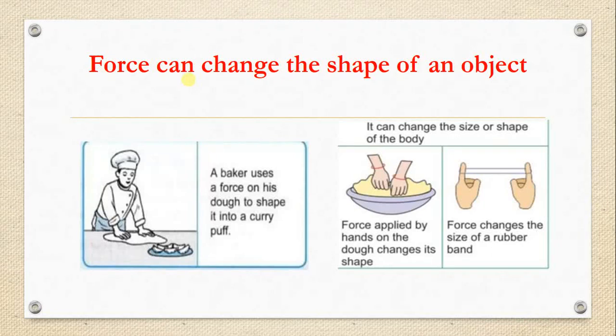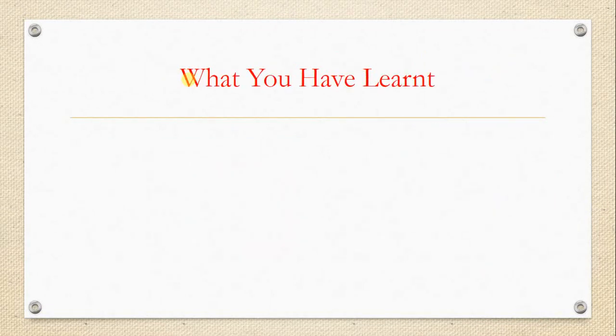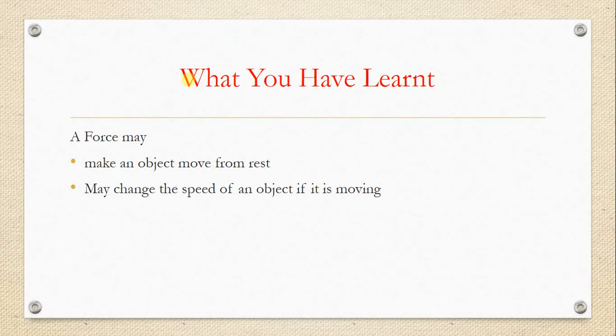So now we discussed that force can change the shape of an object, the direction of motion, and the speed of an object. Let me recall whatever we studied. A force may make an object move from rest, right? If you keep the ball, it is at rest. If you kick it, it will move. It means you can move an object from the state of rest. It may change the speed of an object if it is moving. If the object is already in motion and you apply force on it, it obviously moves with a greater speed.